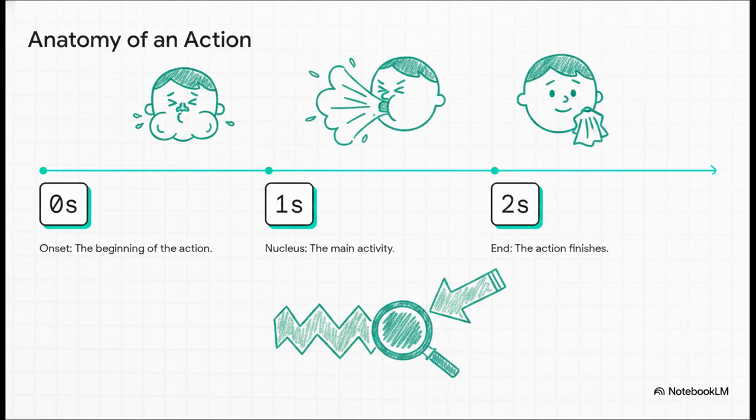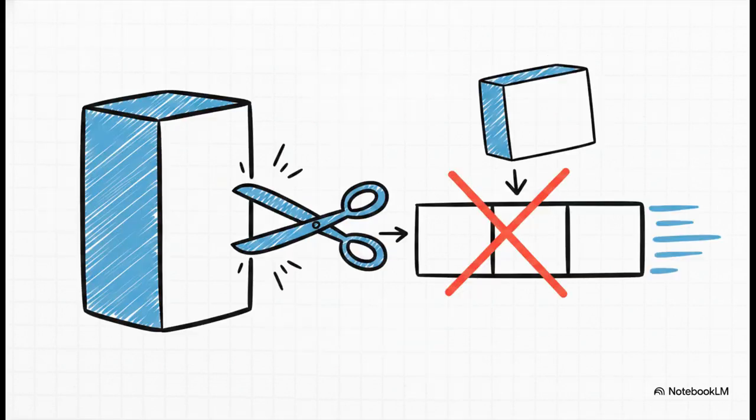Think about a sneeze, for example. You've got that sharp intake of breath. That's your onset. The sneeze itself, that's the nucleus. And the recovery is the end. The continuous ing form, the progressive aspect, is specifically designed to zoom right in on that middle part, the nucleus of activity. But here is the absolute kicker.